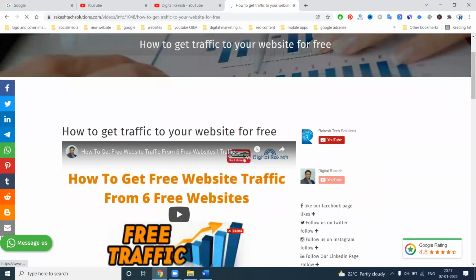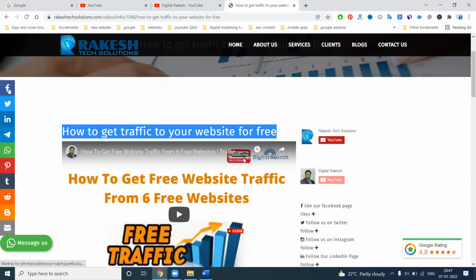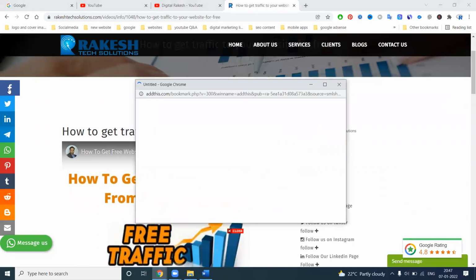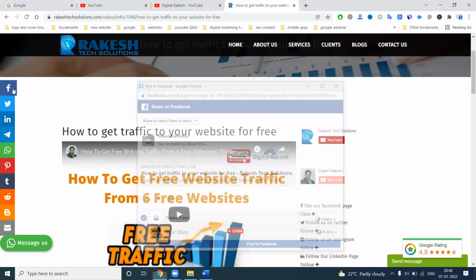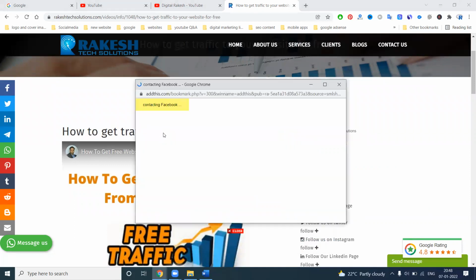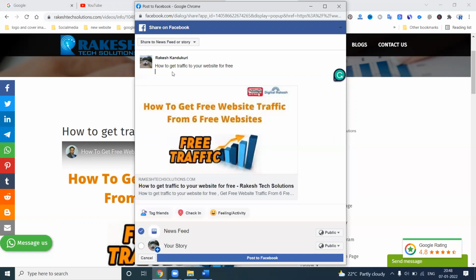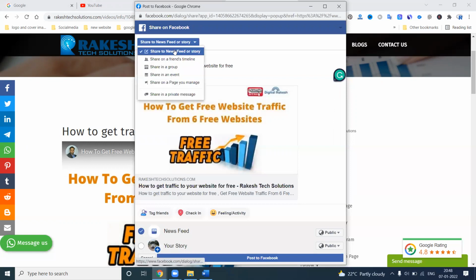In the website link, you can just copy it here. Click the option called Share here in Facebook. Here it is. We can use different sharing options, and an icon will be there. When you select this option, we have the option called Facebook newsfeed and story in a profile option.